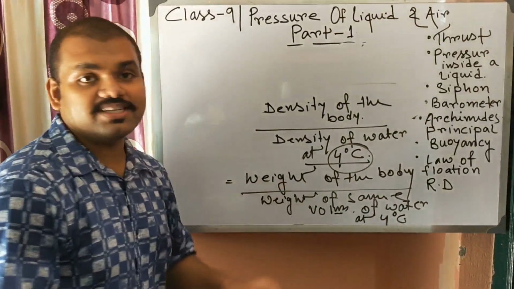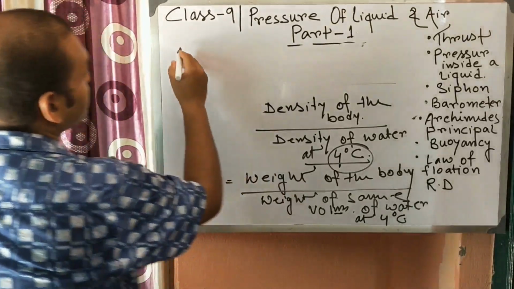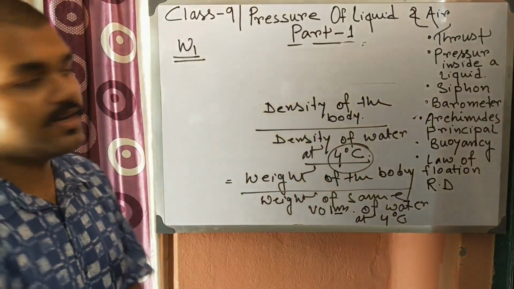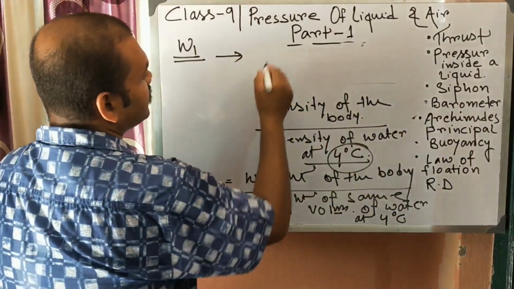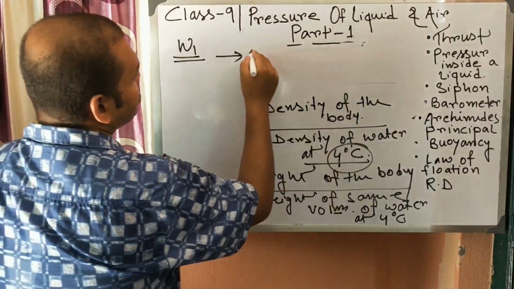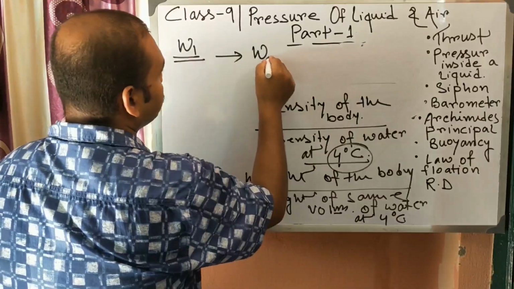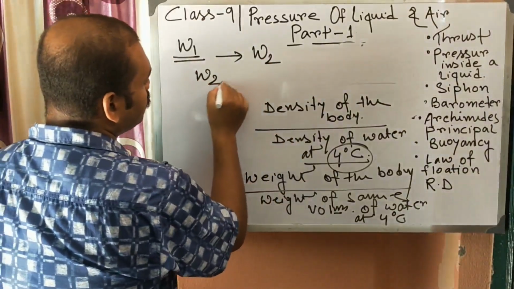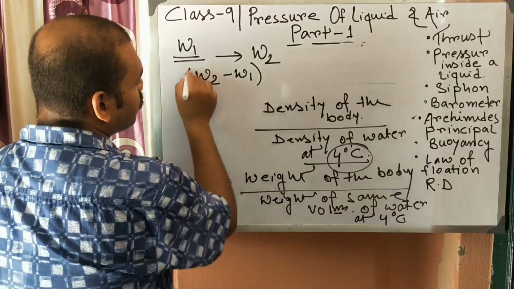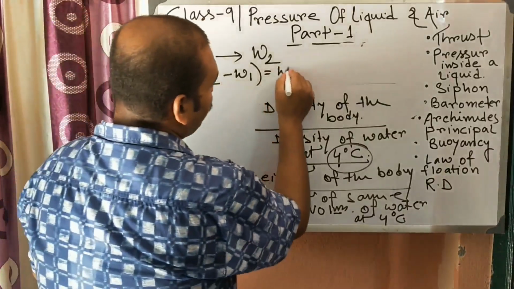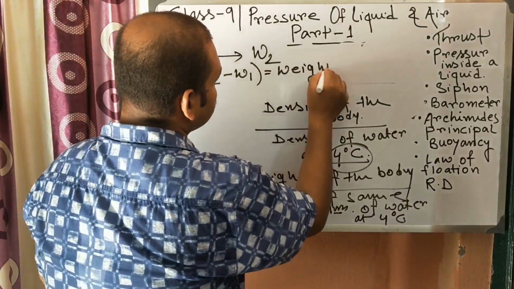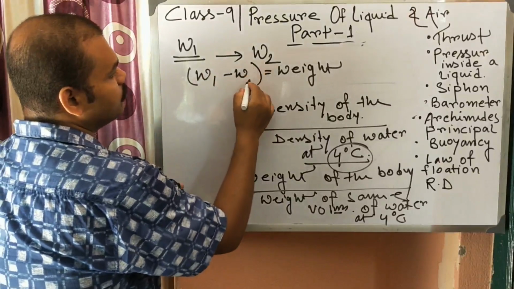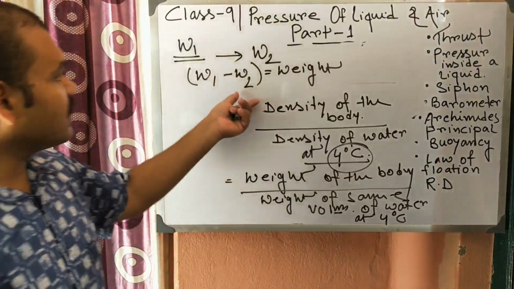Suppose a body is having weight W1 in air. Now the body is immersed into water and its weight becomes W2. So what is the weight loss? This weight loss is W1 minus W2.